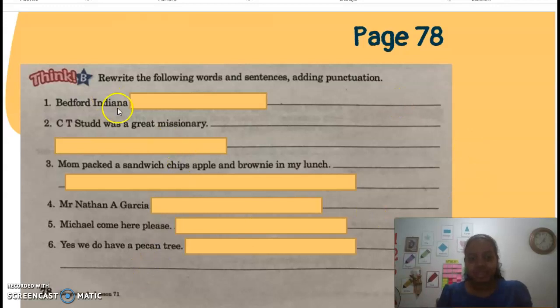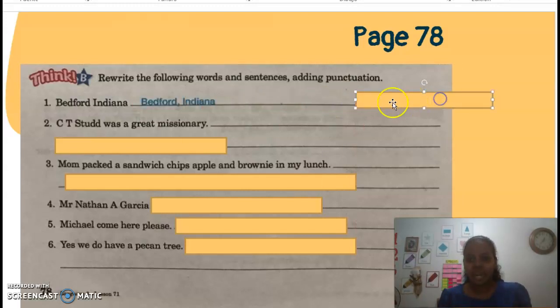So in number 1 we have Bedford, Indiana. So we have here two names of places. When we're talking about one state and one city, we separate both names with a comma. So we're going to rewrite it and we're going to have Bedford, Indiana.